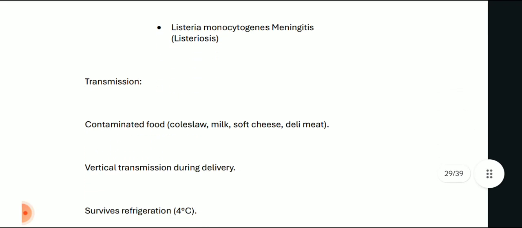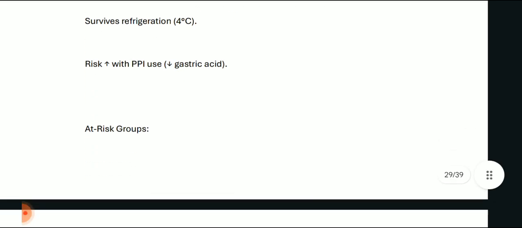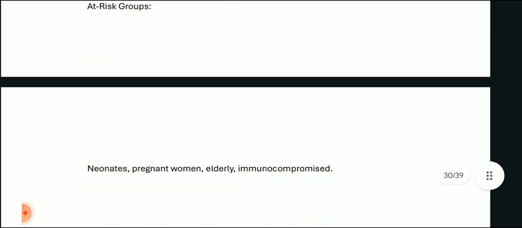Now coming on to this exception, Listeria monocytogenes meningitis, or listeriosis. Transmission is by contaminated food: coleslaw, milk, soft cheese, deli meat. Vertical transmission is there during delivery. It survives refrigeration at 4 degrees Celsius, and risk increases with PPI use, because due to pantoprazole and others, there is reduced secretion of gastric acid. So proton pump inhibitors are a risk factor.